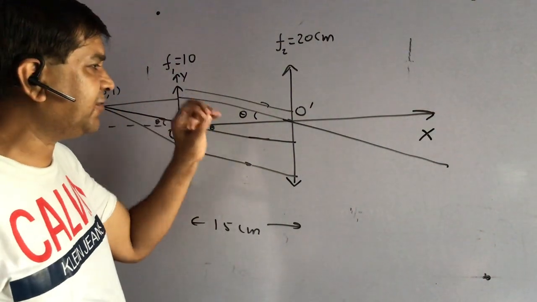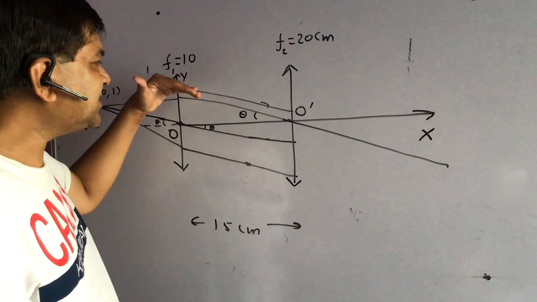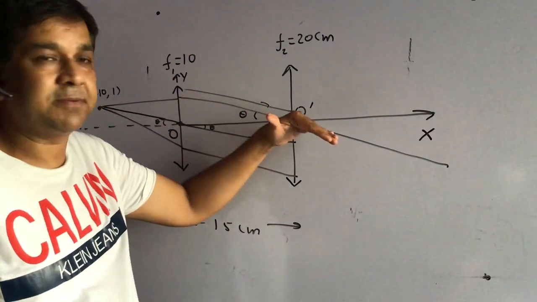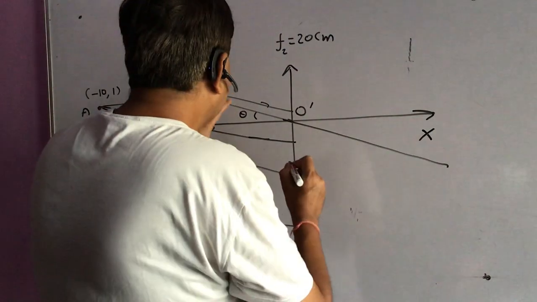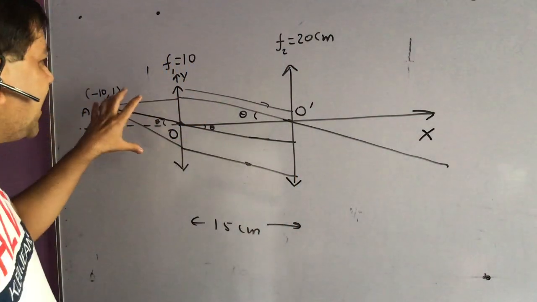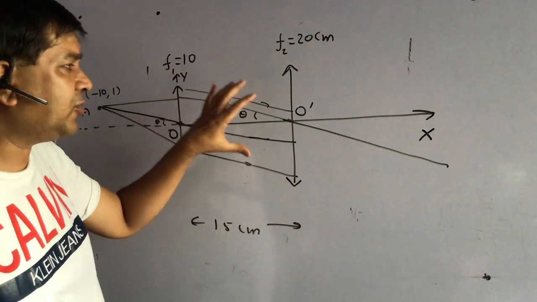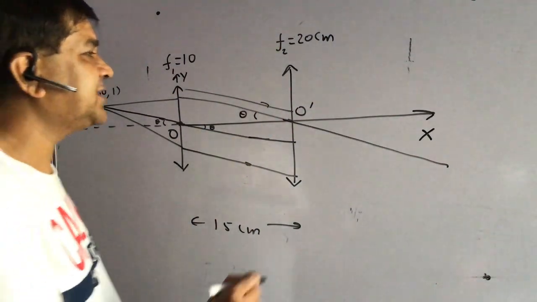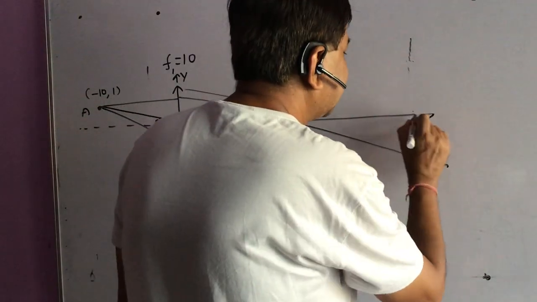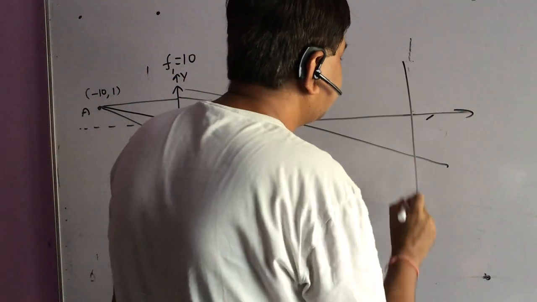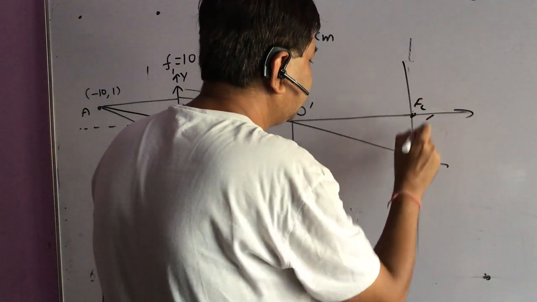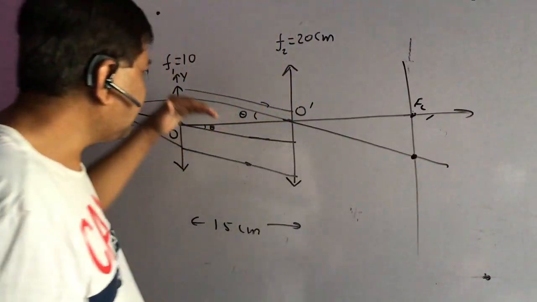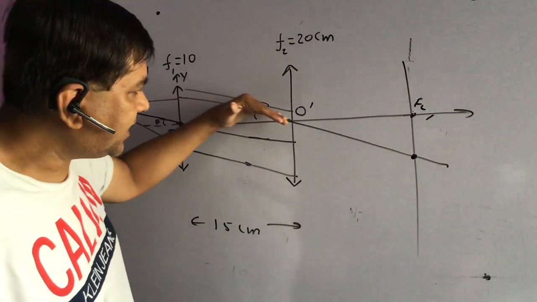Locating the point in the focal plane, it's very important that we must consider the ray passing through the optical center, because the ray passing through the optical center gets undeviated. So finally these rays, which have become parallel after passing through the first lens, are going to get concentrated in the focal plane of the second lens. And this is the focal plane of the second lens, so this is the focus of the second lens, say f2. So here they are going to concentrate, because the ray crossing O dash will get undeviated.